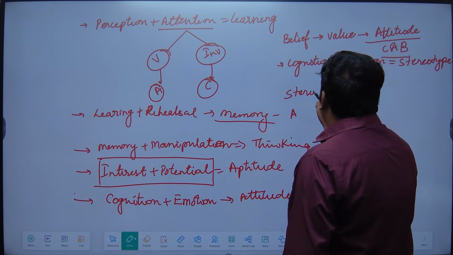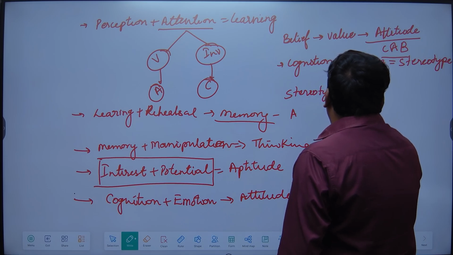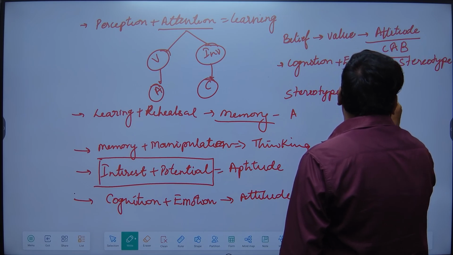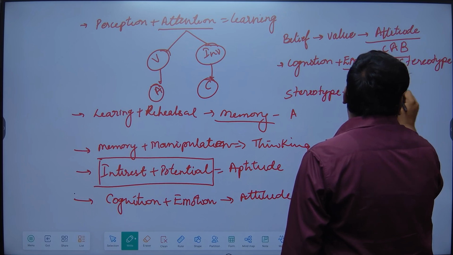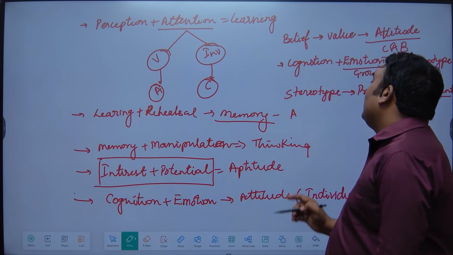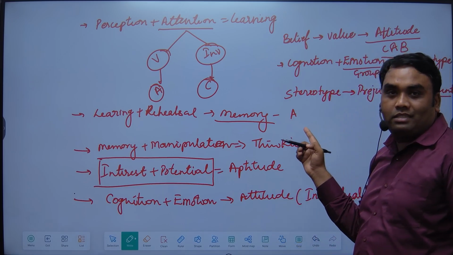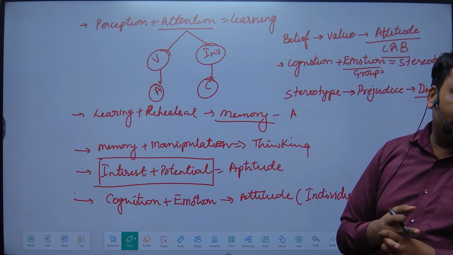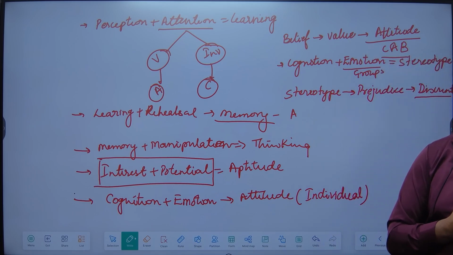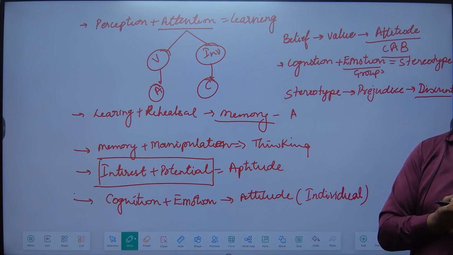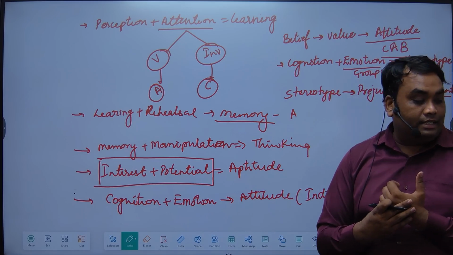Without stereotypes there will be no prejudice. There is no prejudice, and without prejudice no discrimination will be there. So the discrimination topic will basically develop with the help of stereotype, then prejudice, then it will develop in the form of discrimination, which is reflected in society also, and it can very easily be seen anywhere else. So that is important for you.